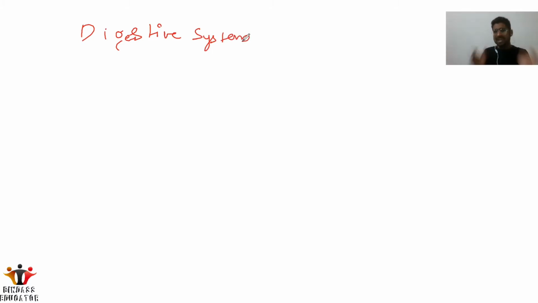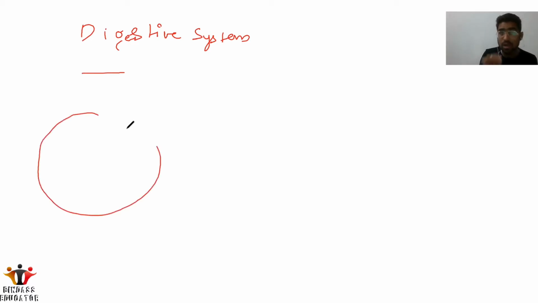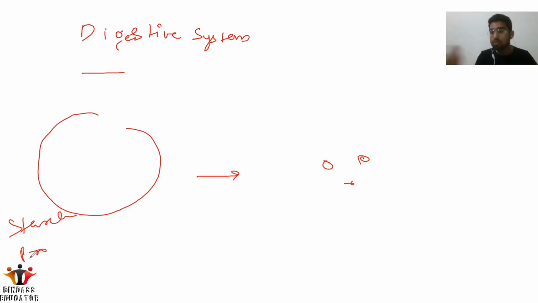Okay, so before starting this chapter, what we must know is: what is digestion? Digestion is the conversion of larger complex molecules into simpler molecules, because we cannot absorb these larger molecules. Whatever we are eating, for example chapati, rice, these are very large, as we have the starch and proteins, so we cannot absorb all these materials as they are. We have to convert them into smaller, simpler ones, like glucose, or for example amino acids. So this conversion, or the breaking down of large molecules into simpler, smaller molecules that can be absorbed, is called digestion.